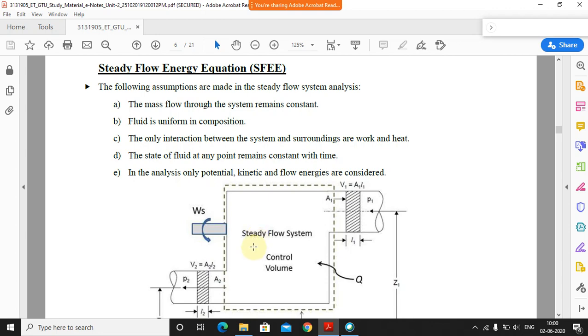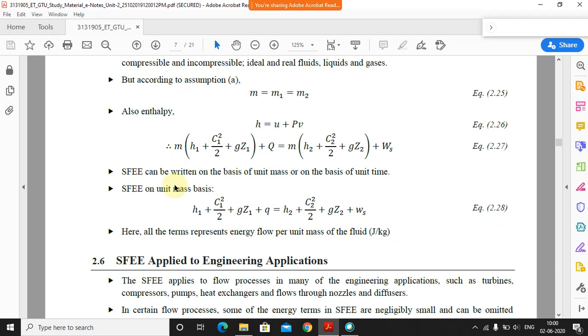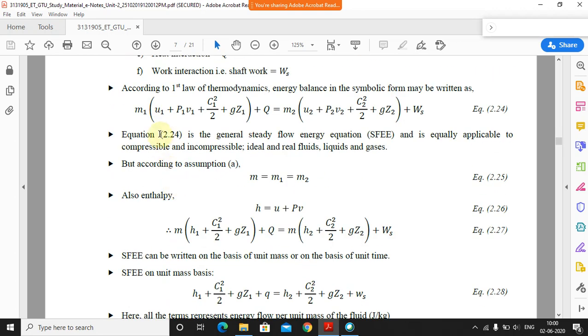So we have seen the steady flow energy equation, and we came across this equation: m1 into (u1 + p1 v1 + c1 square by 2 + g z1) + q is equal to m2 into (u2 + p2 v2 + c2 square by 2 + g z2) + ws. Now what are all these terms? This m is the mass, this u is internal energy, and this is p1 v1, the product of the pressure and the volume.